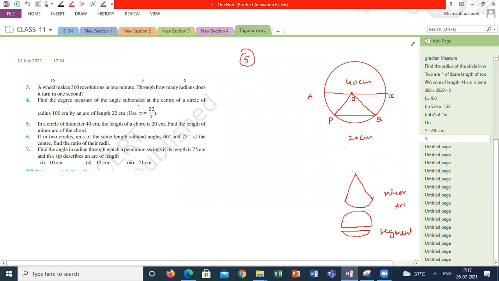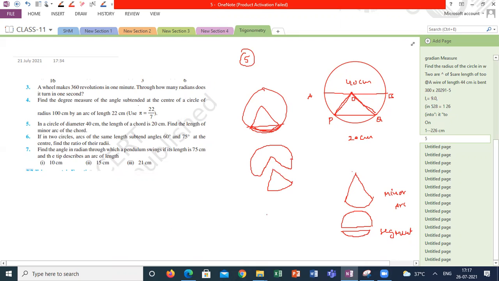Arc wise means you have to join the ends of the chord to the circle. This is the chord, join the ends of this, and it is dividing the perimeter into two parts. So perimeter wise, this is one arc, this is another arc, correct?